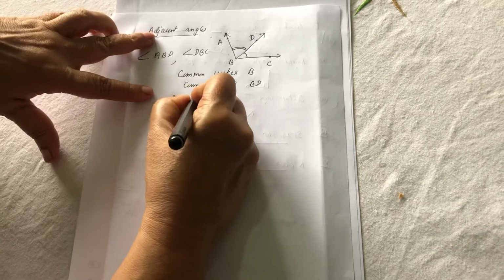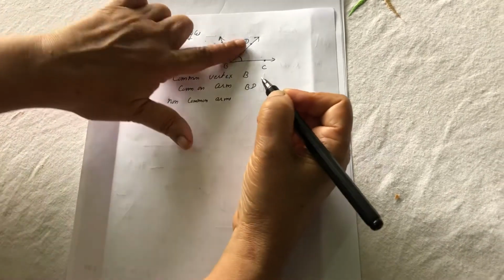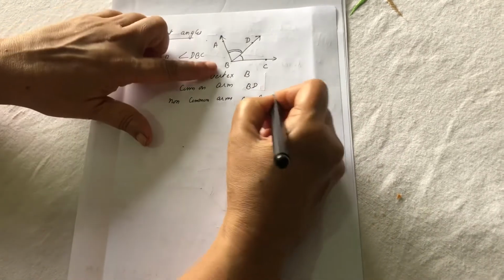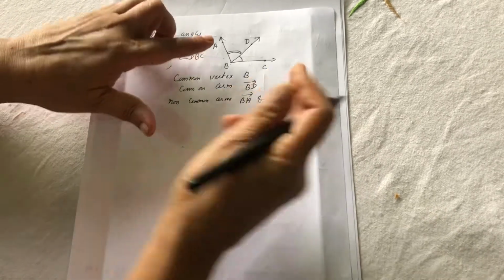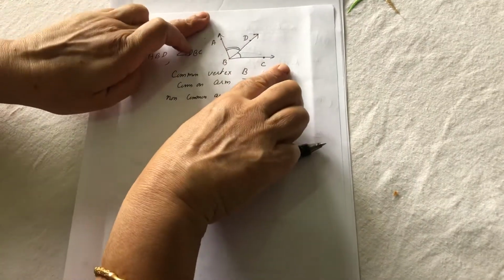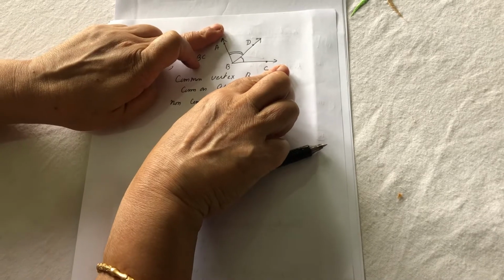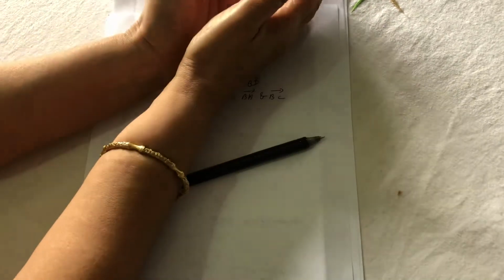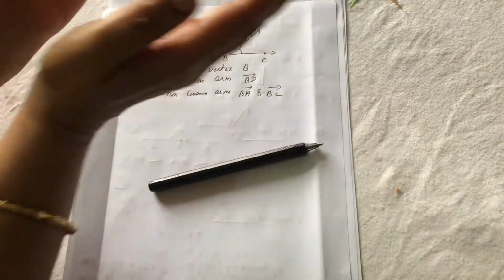Non-common arms. Which are the non-common arms? Ray BA and ray BC. See here, this is the common arm. These are the two non-common arms. These two non-common arms are on different sides of this common arm. That means the two non-common arms are on both sides of the common arm.